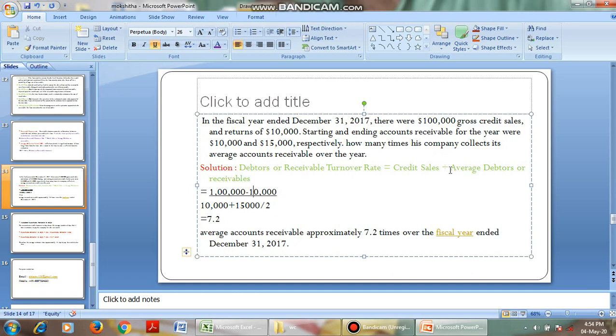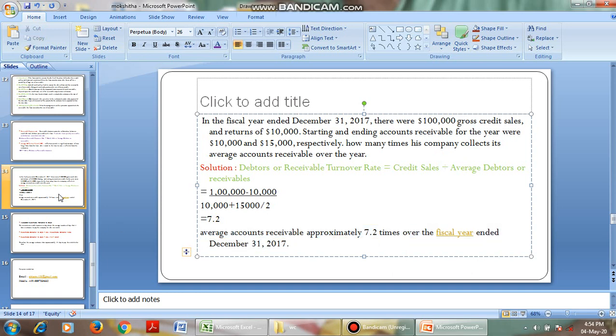What is the formula of average debtors? Average debtors is starting receivables plus ending receivables divided by 2. That is opening receivables plus closing receivables by 2, so that we get 7.2 times. So the accounts receivable turnover is approximately 7.2 times over the fiscal year.